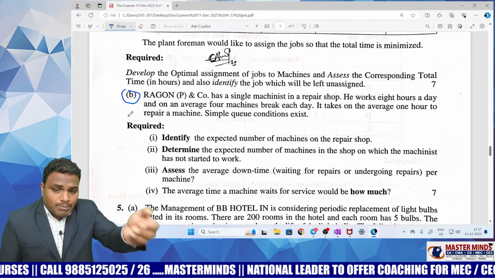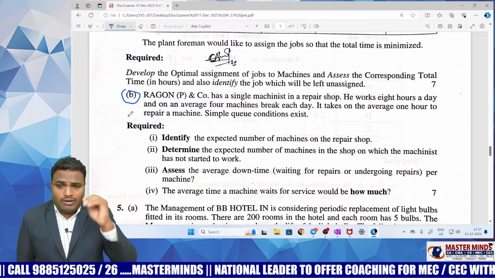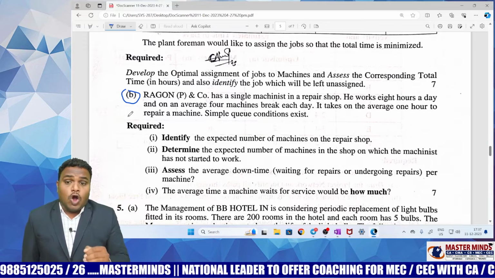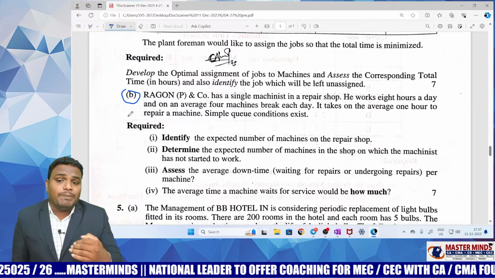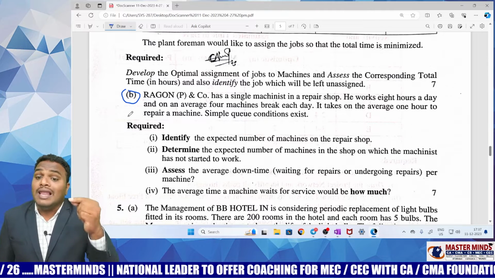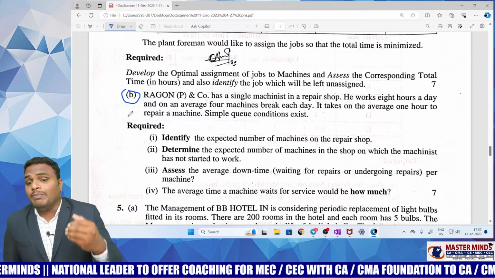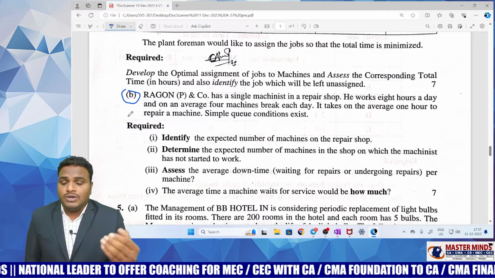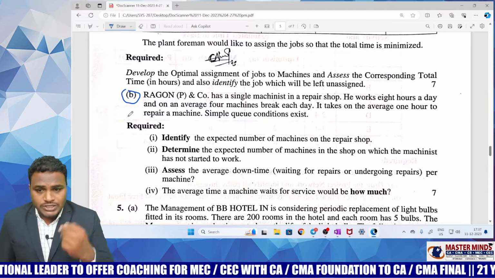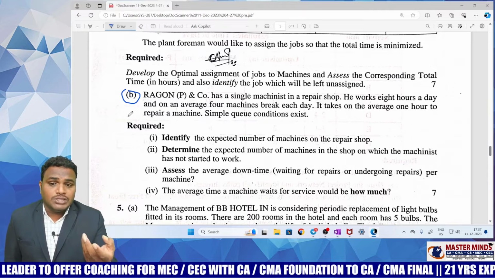That means the machines coming for repair in a day is 4 machines. Tell me now, how many machines will come for repair in 1 hour? That is called lambda, the arrival pattern. Sir, 8 hours, 4 machines. For 1 hour, how many machines?